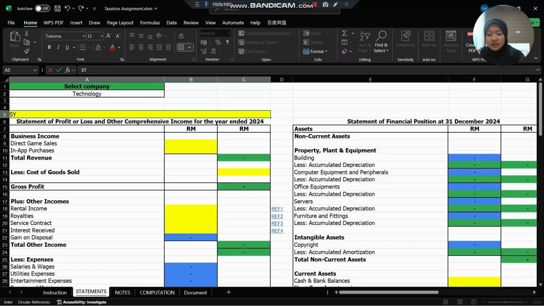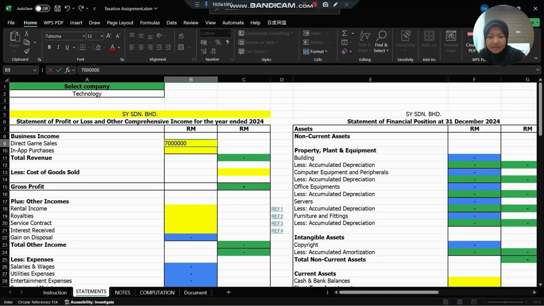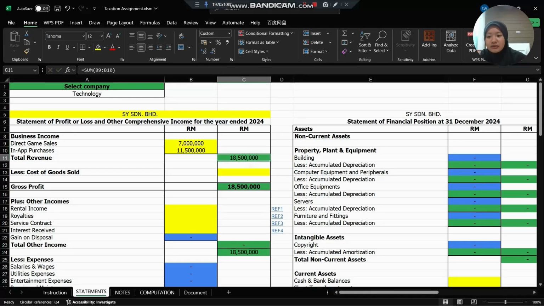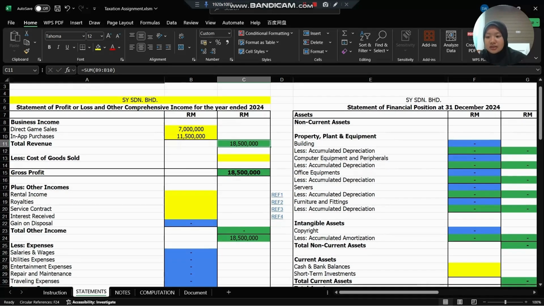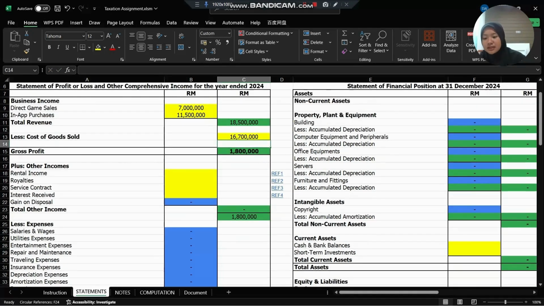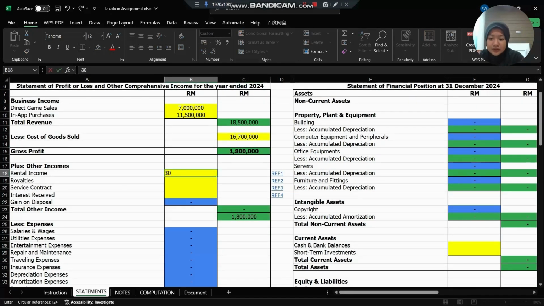Okay, our technology company name is SYSDN DH Sdn Berhad. As for direct game sales, the amount is 7 million. In-app purchases 11,500,000. Then this is the total revenue. Then we less the cost of goods sold amounting to 16,700,000. Okay, this is the total we got for gross profit, and for the other income we need to add. For rental income we have 300,000, and for royalties 550,000. For service contract 200,000, and the last one, on disposal, we have 55,000.